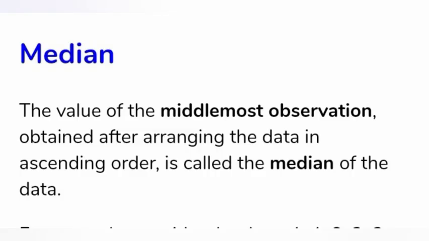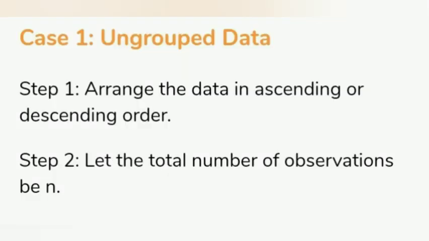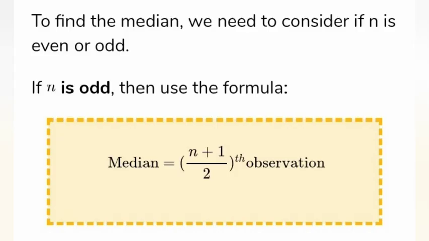Now the second topic is median. The value of the middlemost observation obtained after arranging the data in ascending order is called the median of the data. To find the median of ungrouped data, there are 3 steps. Step 1: arrange the given data in ascending or descending order. Let the total number of observations be n. We need to check whether n is odd or even.